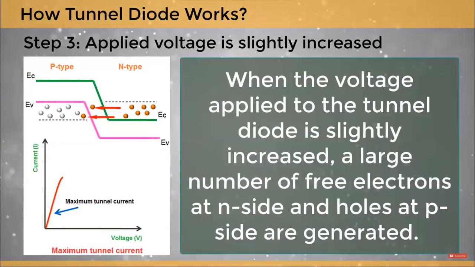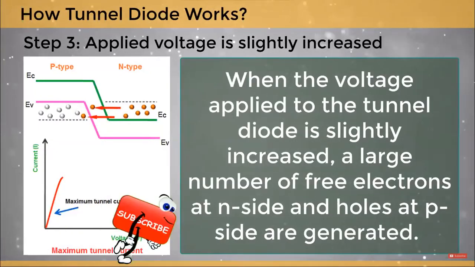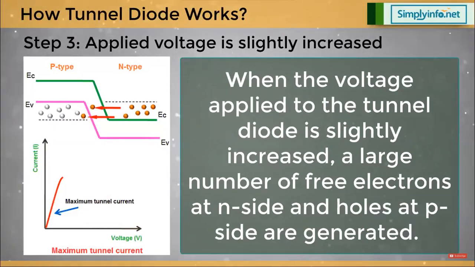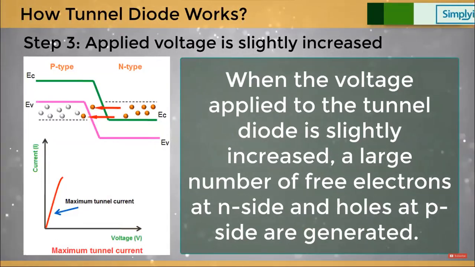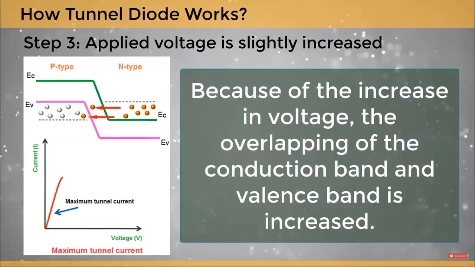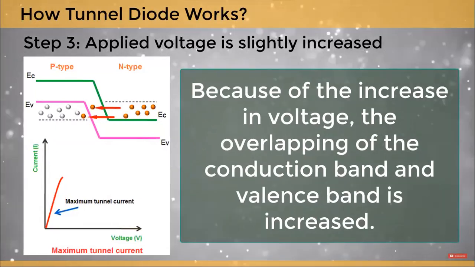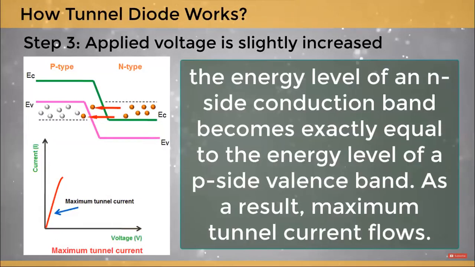When the voltage applied to the tunnel diode is slightly increased, a large number of free electrons at n side and holes at p side are generated. Because of the increase in voltage, the overlapping of the conduction band and valence band is increased. In simple words, the energy level of an n-side conduction band becomes exactly equal to the energy level of a p-side valence band. As a result, maximum tunnel current flows.